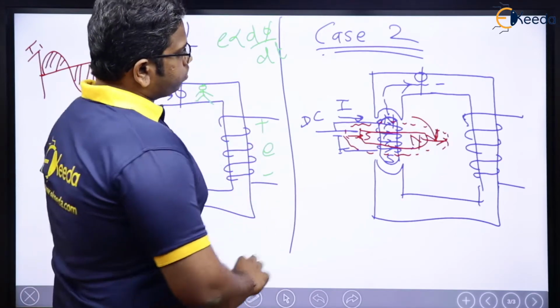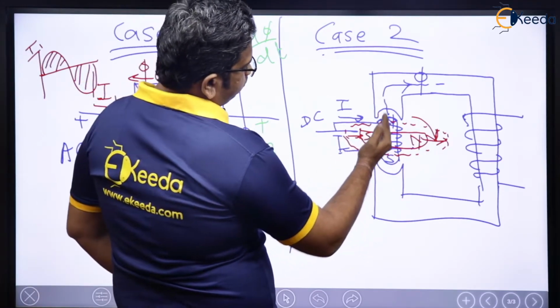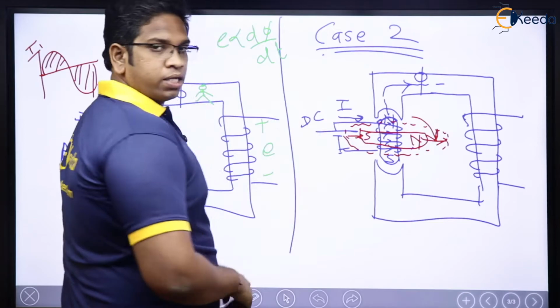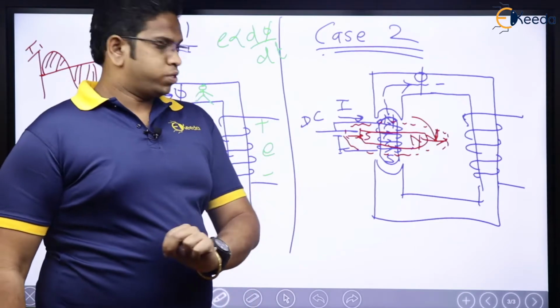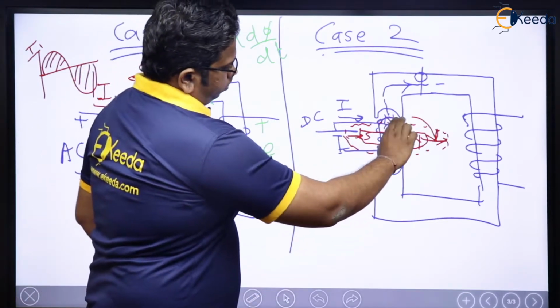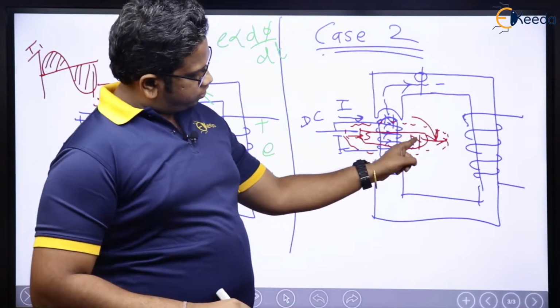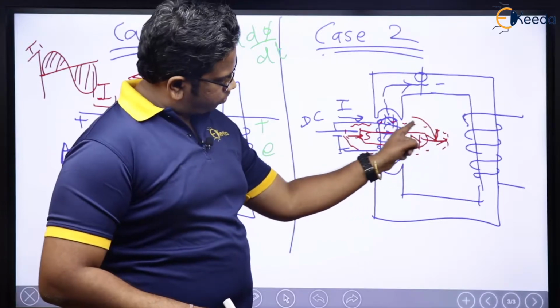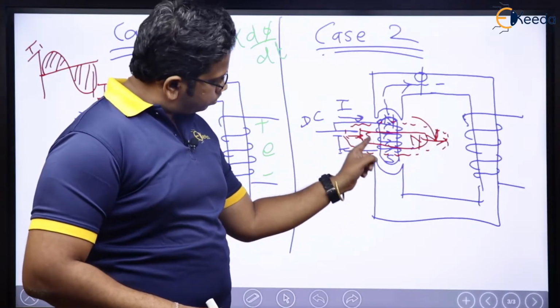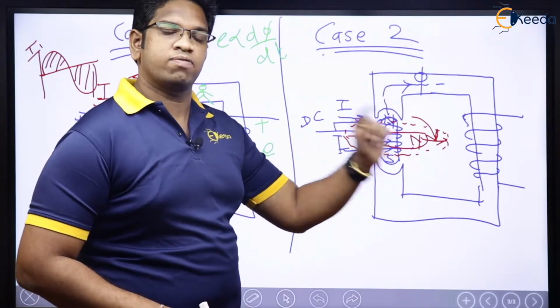In the first case, what we saw, this is north pole and south pole, flux is going to go like this, completing its path. In the second case, this north pole shifted towards right, south pole shifted towards left like this. And now here in this case, flux is moving out from the north, but it is completing the path here only. It is not moving through the core, which means in the second case, flux is 0.